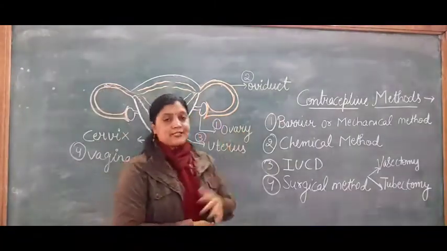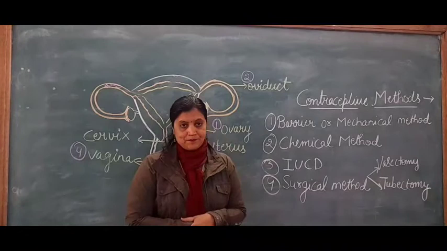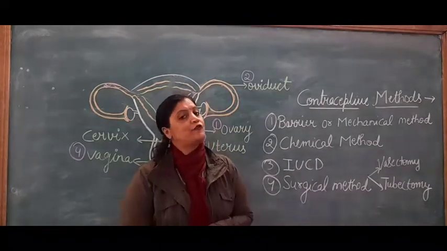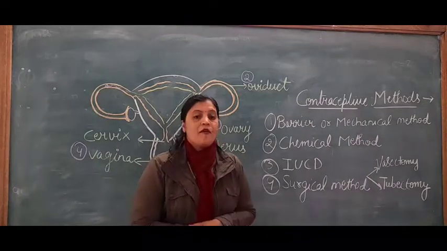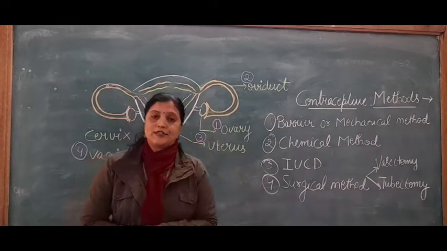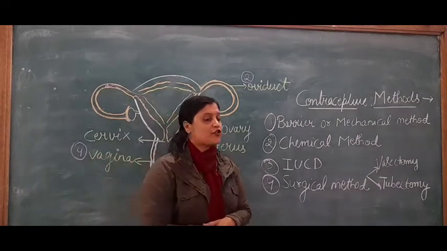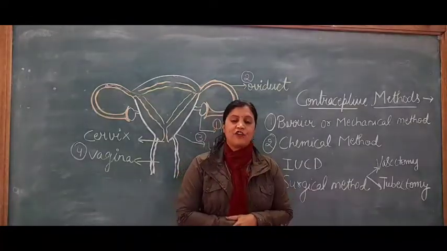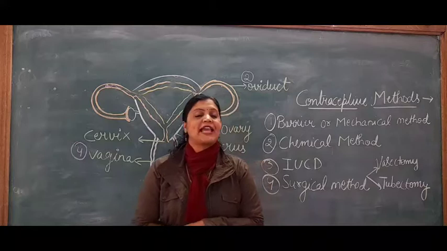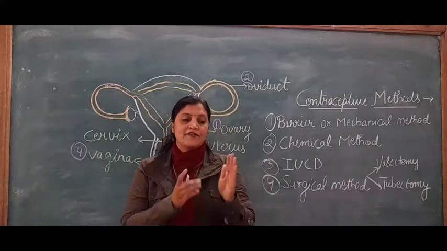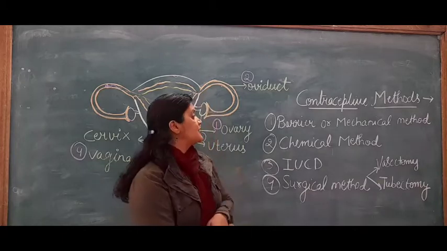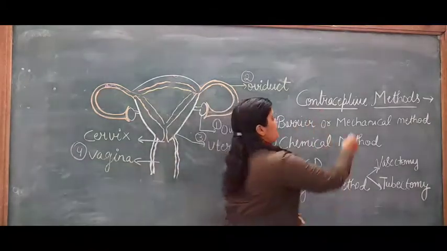What are the ways to prevent pregnancy? It's not necessary that whenever a couple has a sexual relation, they have to conceive a baby. While having copulation, having sexual contact, what are the devices by which unwanted pregnancy can be prevented? The devices which are used to prevent unwanted pregnancy are known as contraceptives.